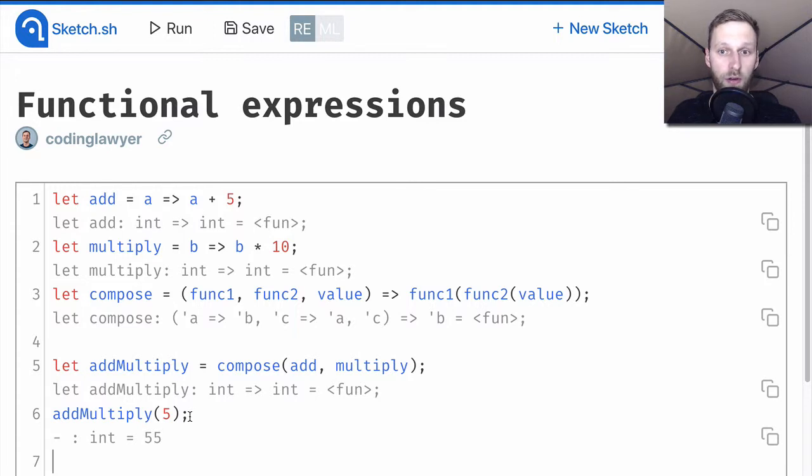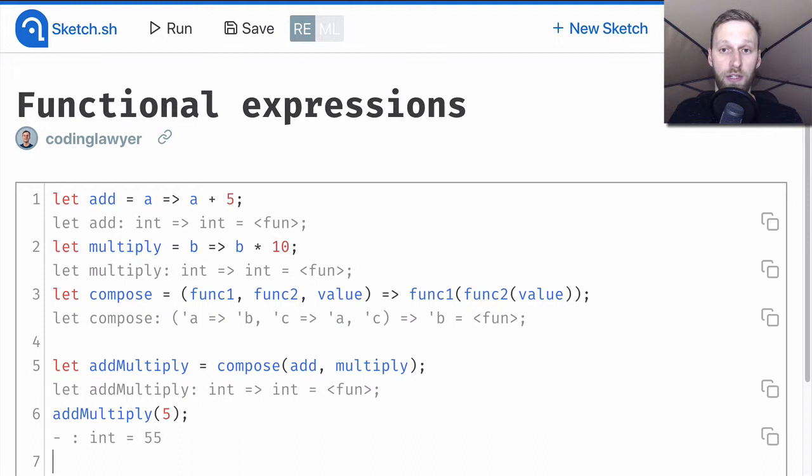In the body of the compose function, the integer argument is passed to the multiply function first, which is the func2. We get back the result 50, which is immediately passed to the add function, which is func1, which returns the final result of our function composition, which is 55.